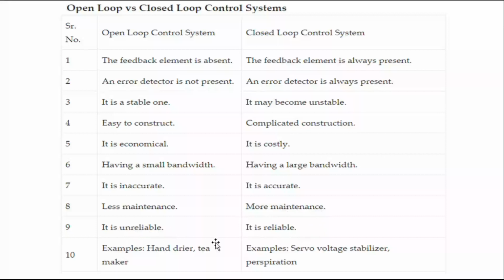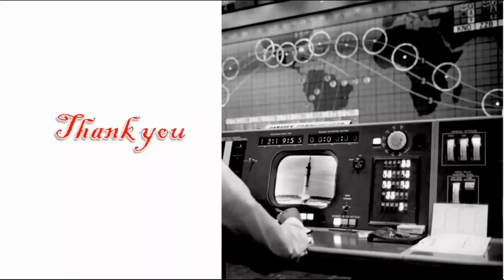The closed loop is reliable. Examples for open loop: hand dryer, tea maker. We already saw the examples: hand dryer, tea makers. Here, for closed loop, the servo voltage stabilizers, etc. This video only discusses introductions about control system, basic elements of control system, and open and closed loop control system. Thank you.